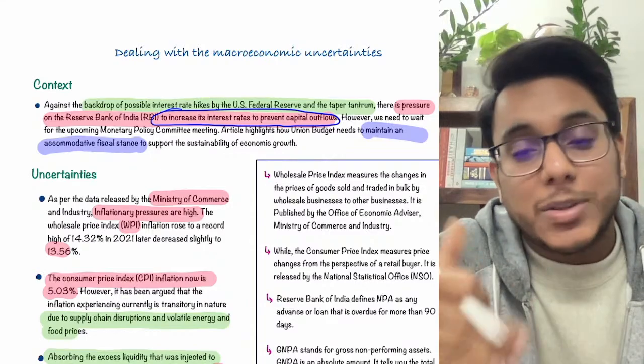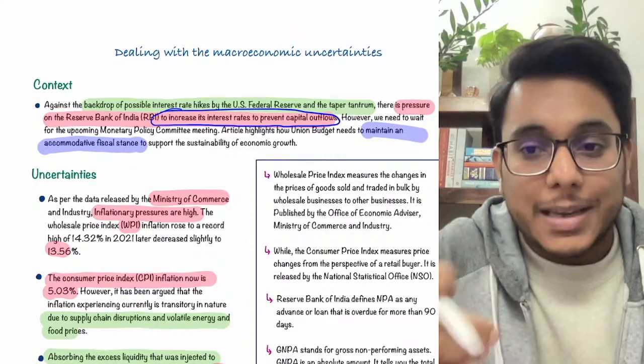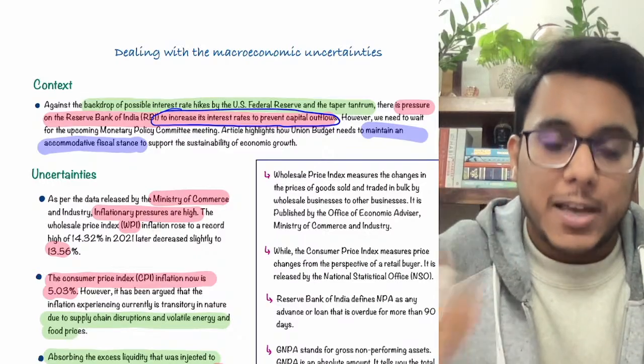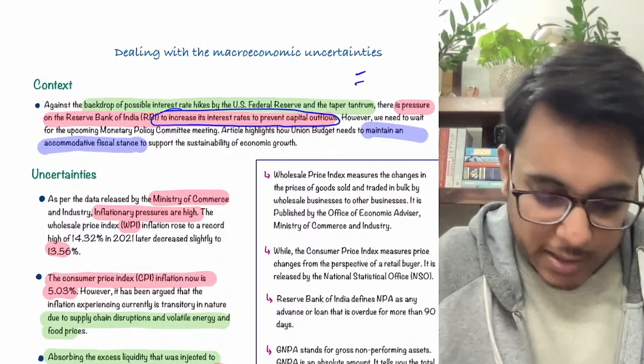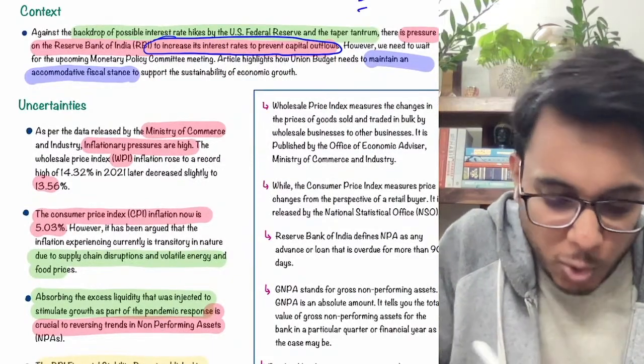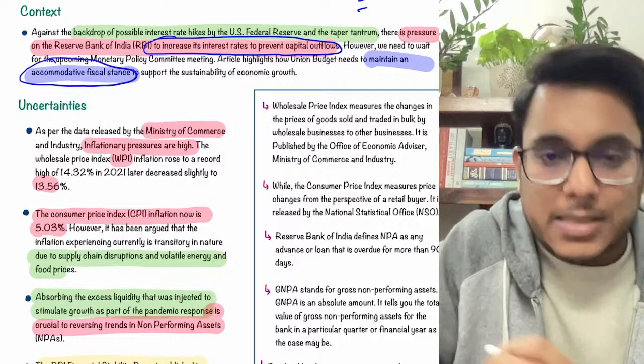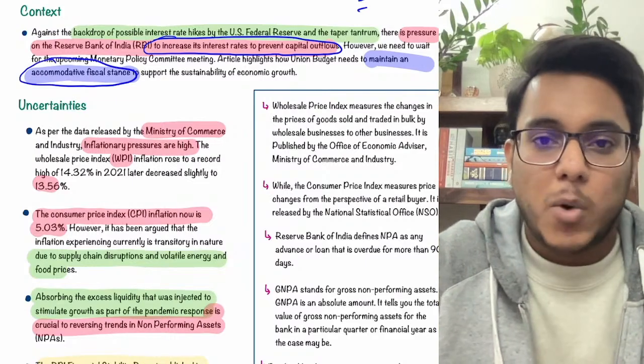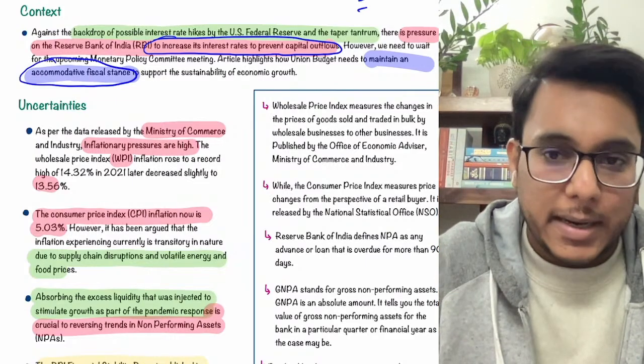So what do we need to do? This is an economic issue which we are facing right now. Keep this particular thing in mind. Now it has been said that what we need to do is maintain the accommodative fiscal stance. We need to have a liberal fiscal policy. We should pump more and more money into the economy.